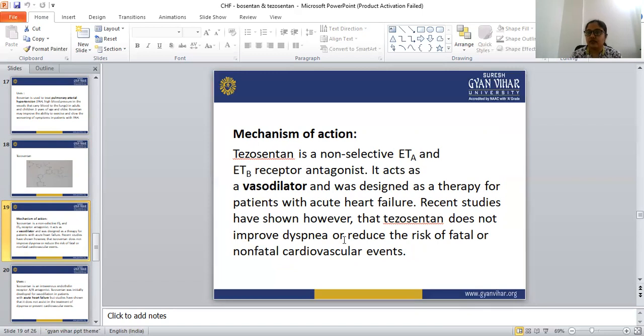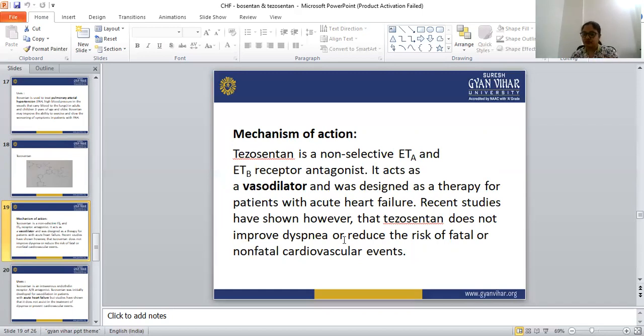It acts as a vasodilator and was designed as a therapy for patients with acute heart failure. Recent studies have shown, however, that tezosentan does not improve dyspnea or reduce the risk of fatal and non-fatal cardiovascular events.